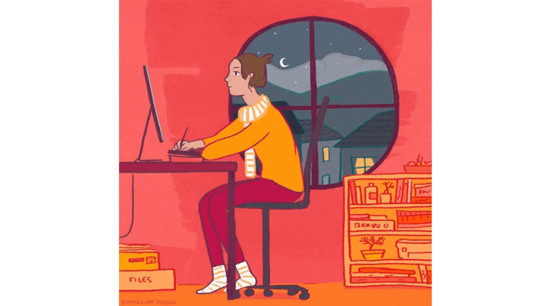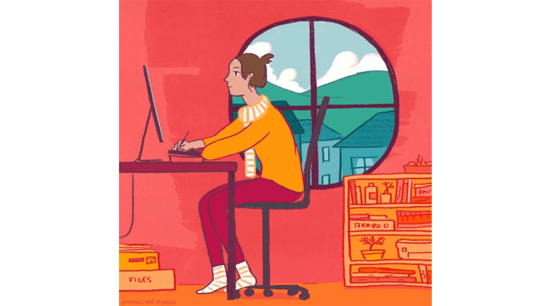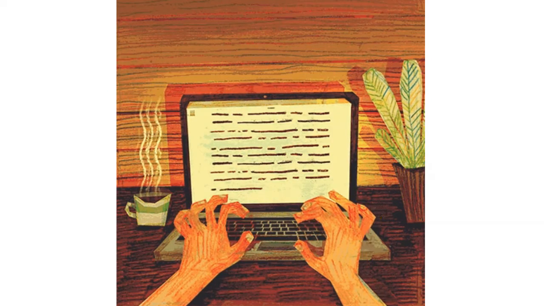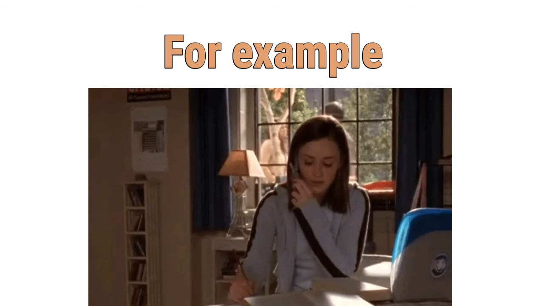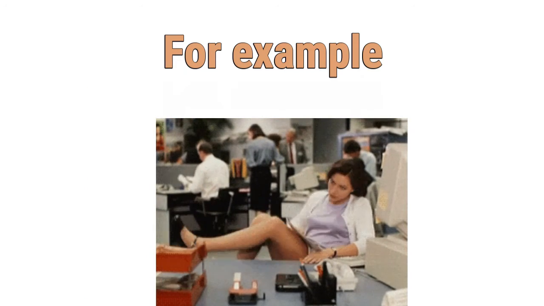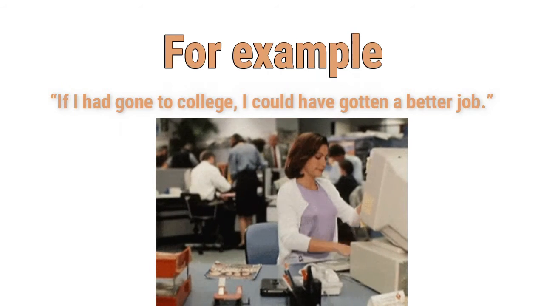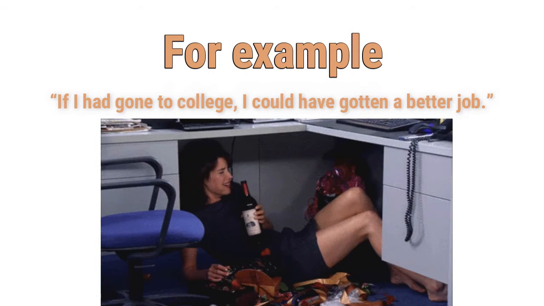Could have. Use could have to talk about possibilities if something had been different in the past. For example, someone who didn't go to college can say, if I had gone to college, I could have gotten a better job.